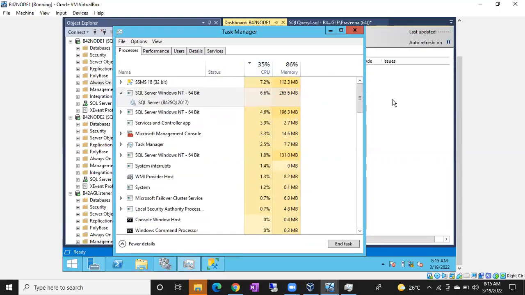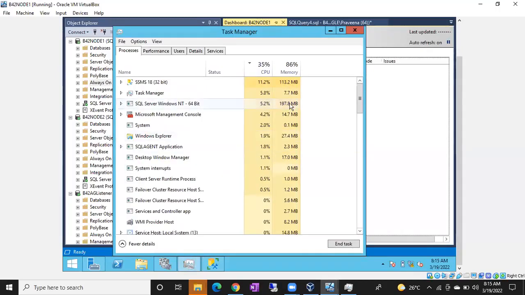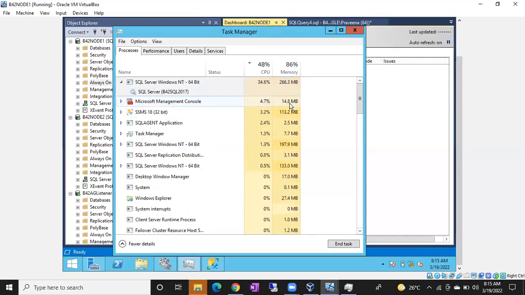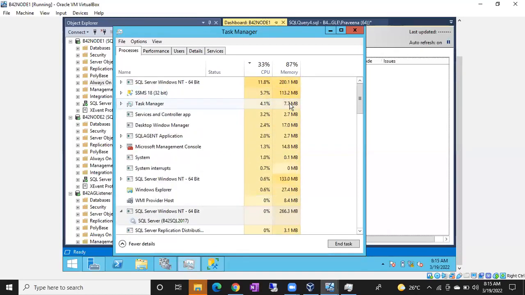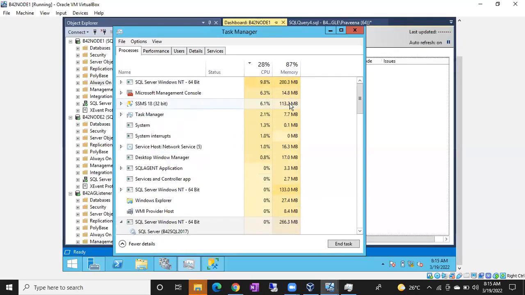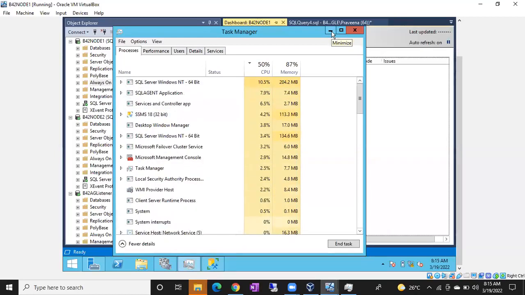This is the live example, guys. Earlier my server performed very slowly. Even to open the failover cluster manager itself, it took a lot of time, because the CPU consumption was high. That's why it took a lot of time to execute. Now you can see the CPU consumption is switching between 10 percent, 50 percent, 70 percent, like that. So this is also one kind of troubleshooting step, guys, to decrease your CPU and memory consumption.